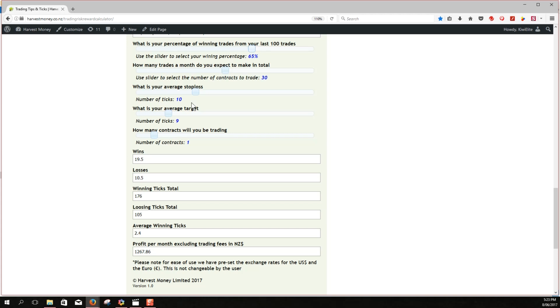When we achieve that win-loss ratio, it's going to be really exciting, because if that's the profit we make a month on 1 contract, we don't actually have to learn any more to increase to 2 contracts. And of course we see our profit doubles, or 3 contracts, or 4 contracts, or 5. The only thing that stops us is the size of our trading account and our ability to trade. So proving our system on the calculator, proving it in simulation first, I believe then gives us the best possible chance to be successful traders.